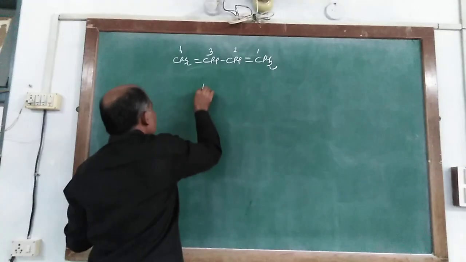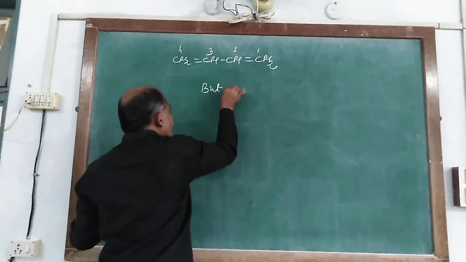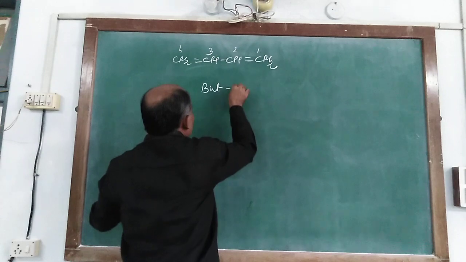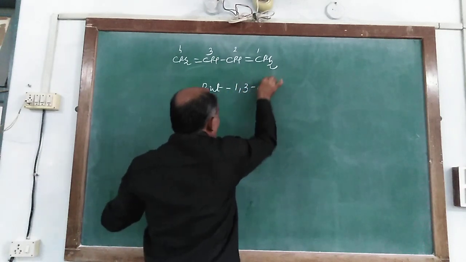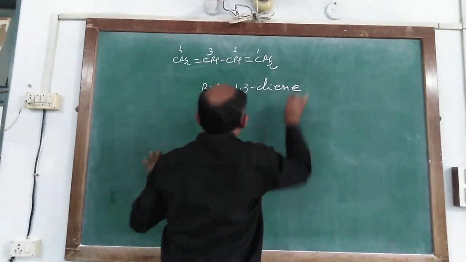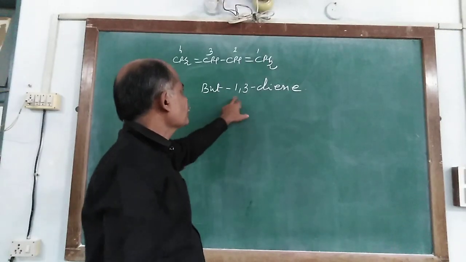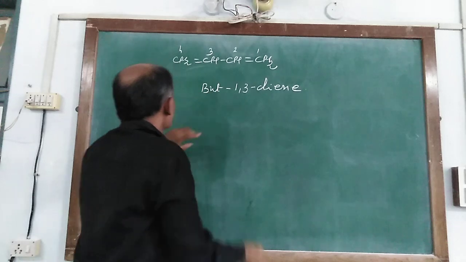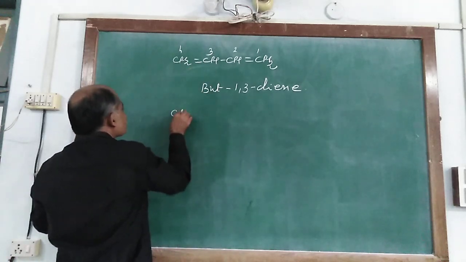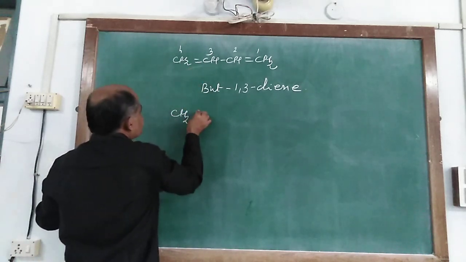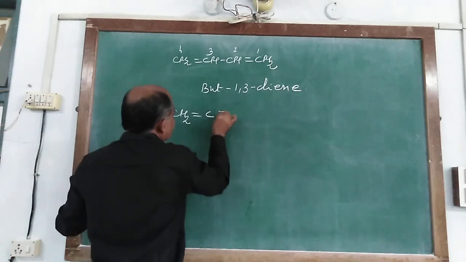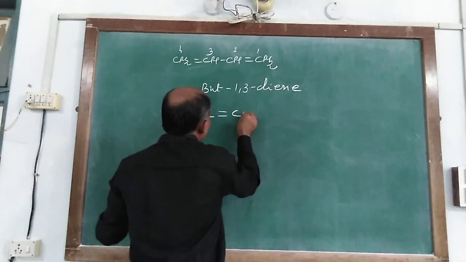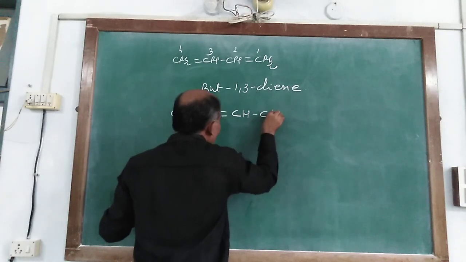So it is but. The double bonds are located at 1 and 3. So 1,3-diene, named buta-1,3-diene. Similarly, another molecule is CH2 double bond C double bond C, and CH and CH3.